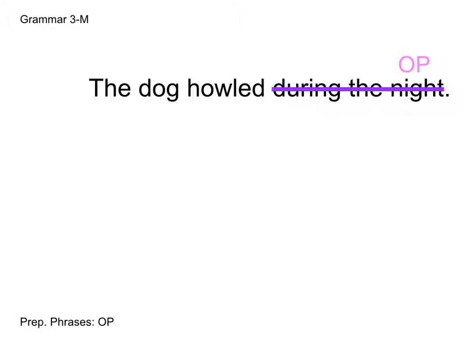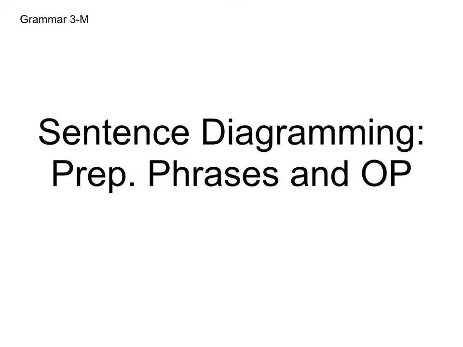And now we can go ahead and find our subject, verb, and anything else that might be in this sentence. So we have our subject, dog, and we have our verb, howled, which is what the dog did. Now, in this booklet, you will have to look at sentences with prepositional phrases and label direct objects with those. So be sure you're watching out for that. Our last thing is going to be sentence diagramming with prepositional phrases and OPs.